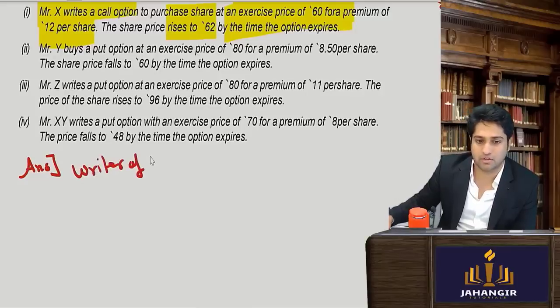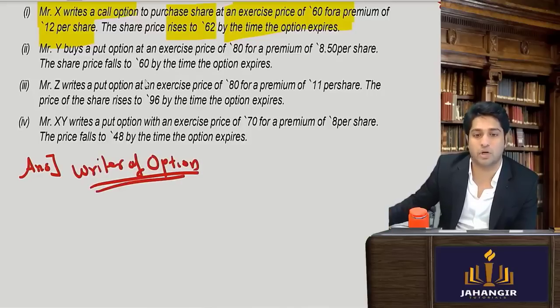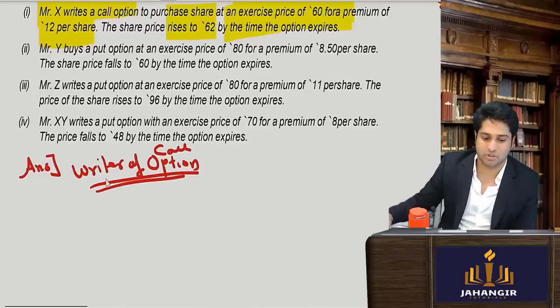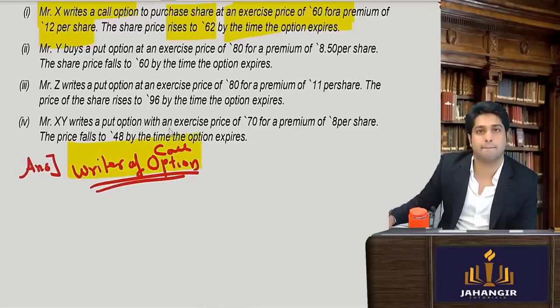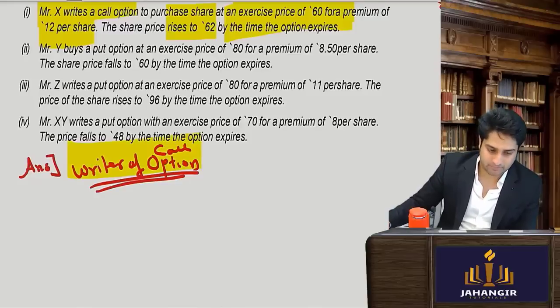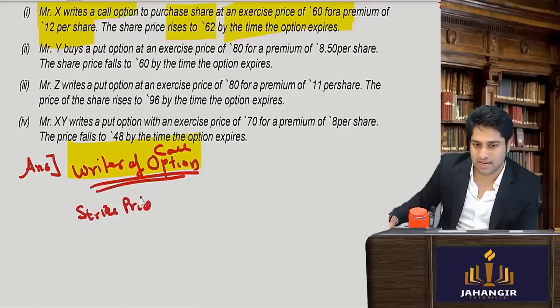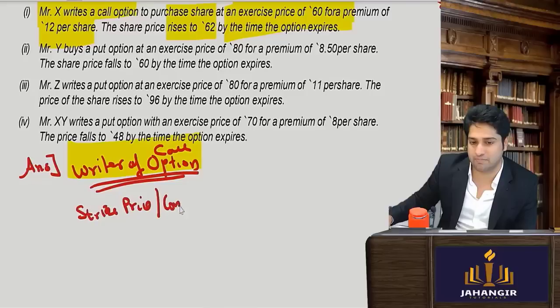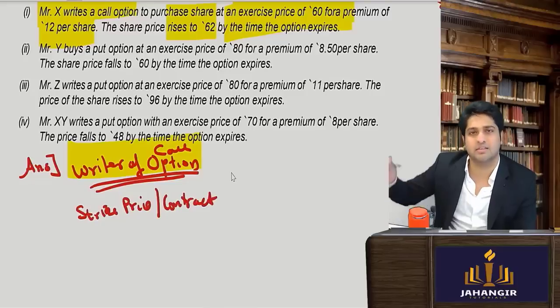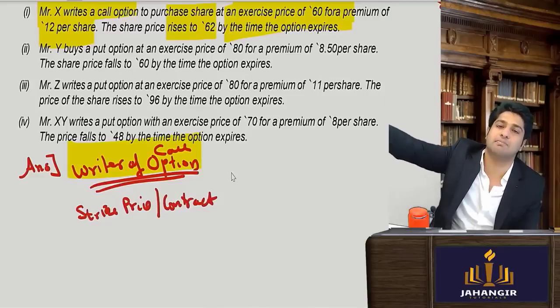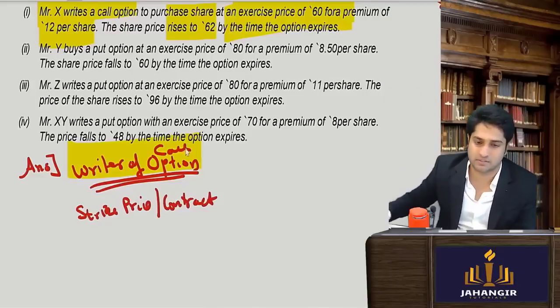Writer of option. Then you will write which option. So he is a writer of a call option. This is your title. Then let's see, there is going to be a strike price. Strike price is also called the contract price. This is the price at which I will do it now, and then in future I will compare it with one price.